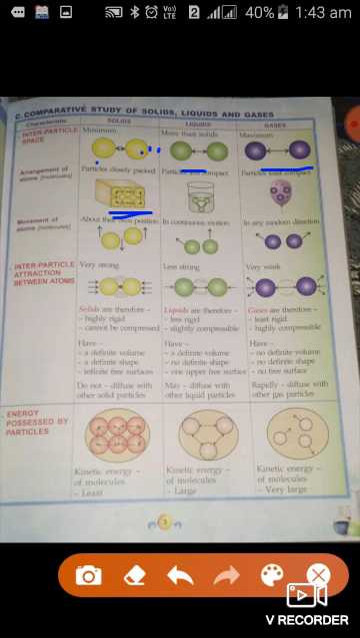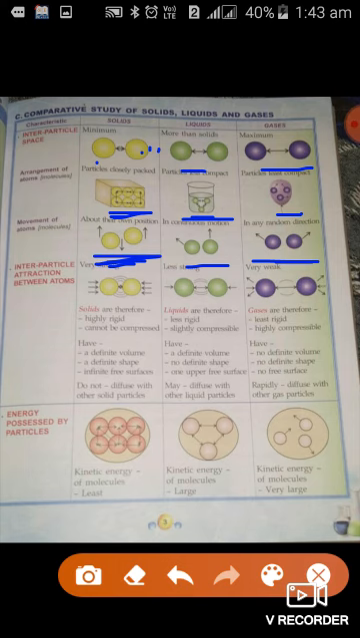Compactly packed means particles are touching each other. In case of liquid the particles have space between them. In gases the particles have more space between them. Movement of atoms or molecules in solids is only vibration type of motion. Here continuous motion, here random motion, free motion.